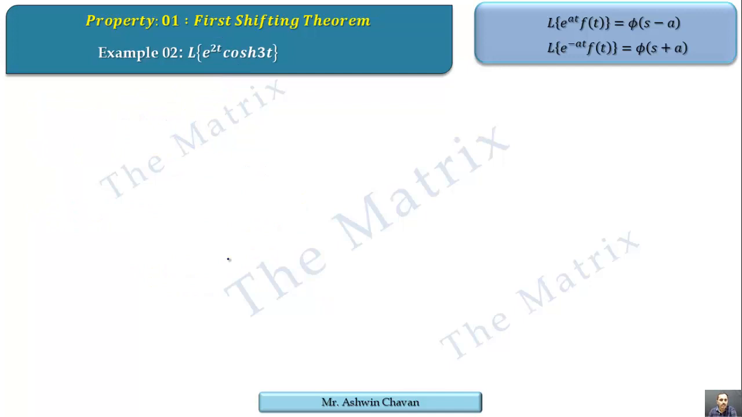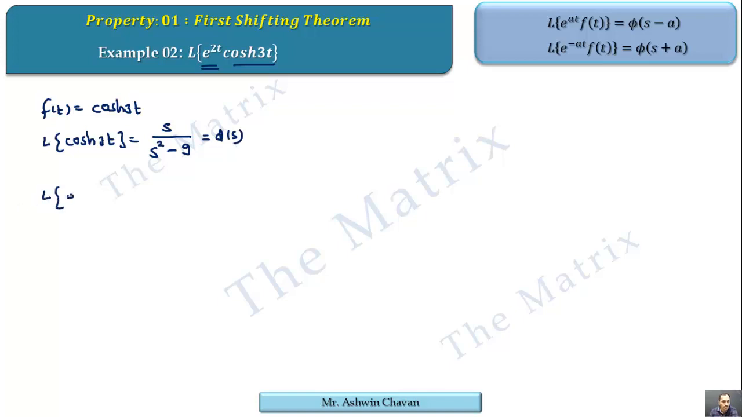e raised to 2t into hyperbolic cos 3t. Now we know e raised to 2t is a property, so we'll start with cosh 3t. Let f of t be hyperbolic cos 3t. There are two ways: either simplify this into exponential form, or, because this is in standard form, we know the Laplace of hyperbolic cos at is s upon s square minus a square, that is minus 9. Now this is our phi of s.